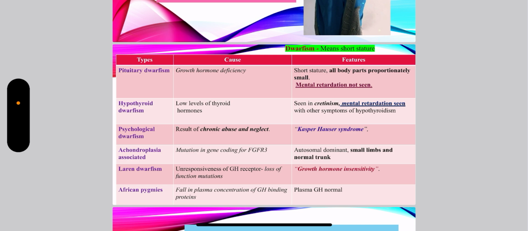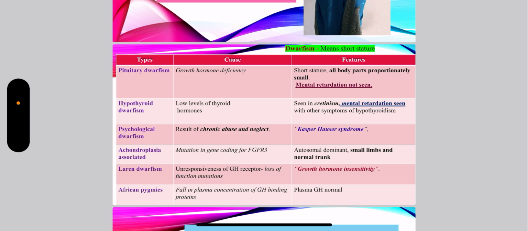Third type is psychological dwarfism. Dwarfism in children may be a result of chronic abuse and neglect, also called Kaspar Hauser syndrome, which is named after the patient in whom it was first reported. Fourth one is achondroplasia associated dwarfism. This type of dwarfism occurs as a result of mutation in the gene coding for